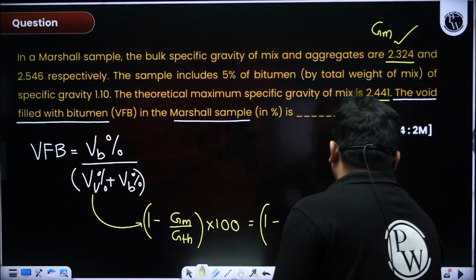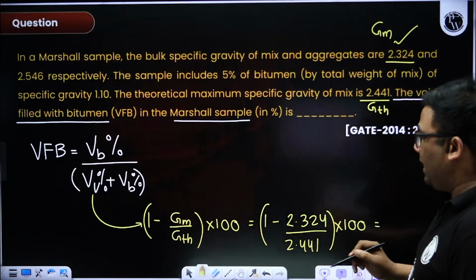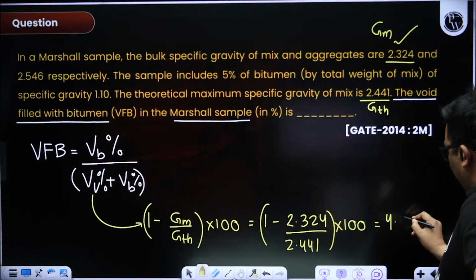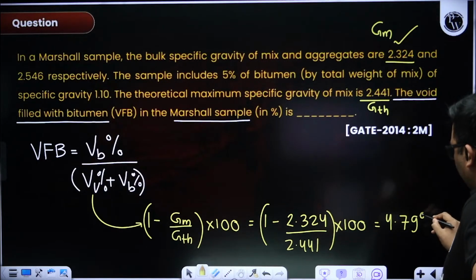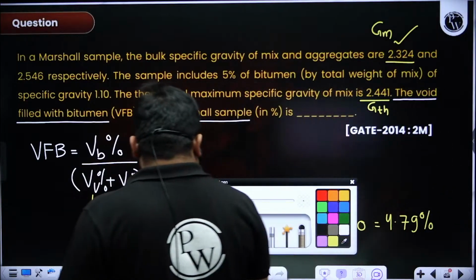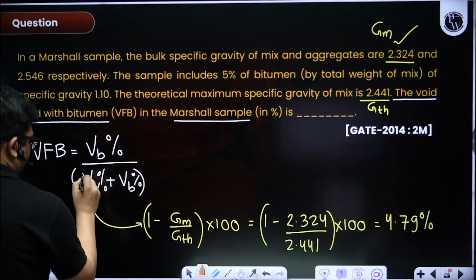So how much am I getting? Tell me. How much air voids am I getting? 4.79 I am getting. Okay, so air voids I am getting is 4.79. Now you see this is done. So one part is done.